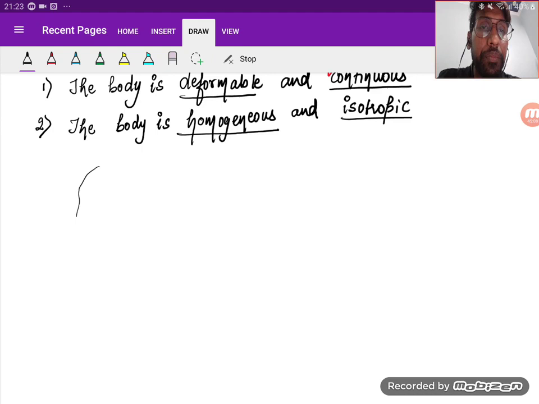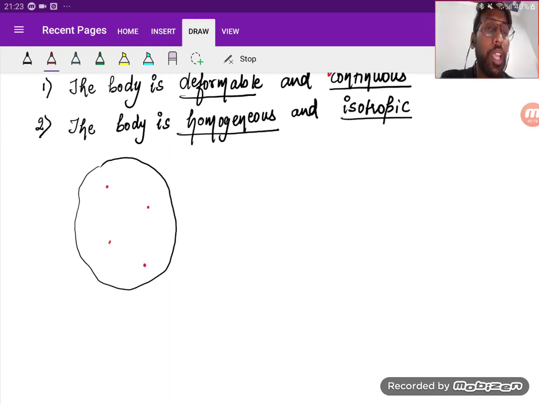If I'm taking a body, and in the body I'm taking a few points within it. So what is the definition of homogeneous? Say that if the elastic property, because we are talking about the elastic body, in one particular direction at all the points within the body are the same, then the material is said to be homogeneous, right?